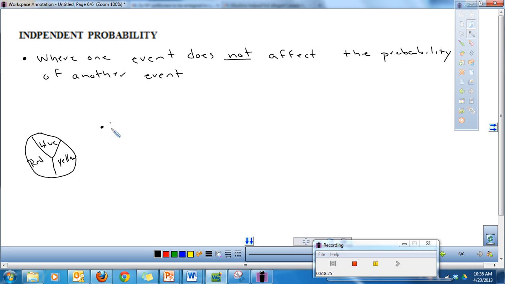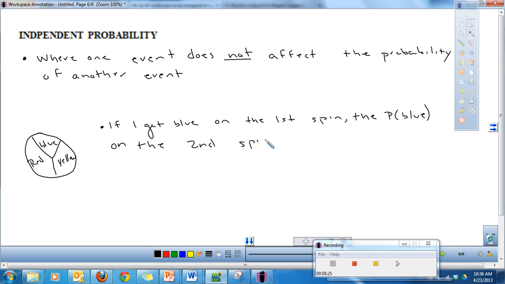So an example we might give is if I get blue on the first spin, the probability of blue on the second spin is still 1/3. It does not change just because I spun it the last time.